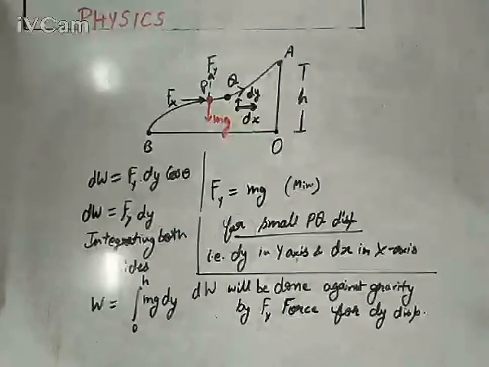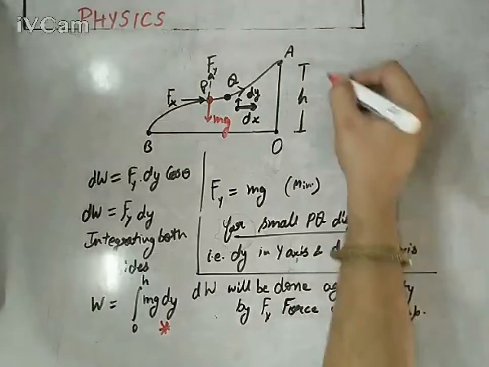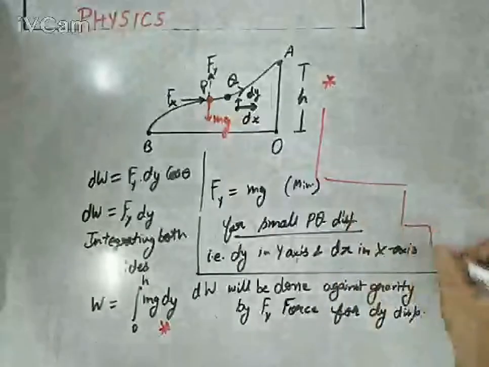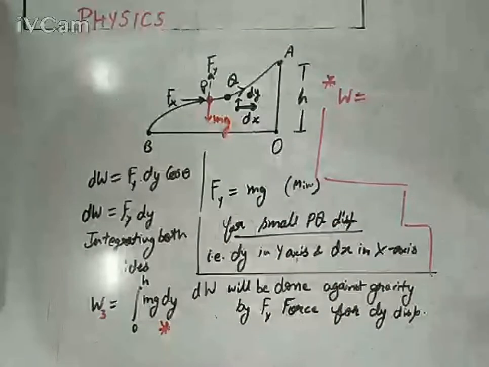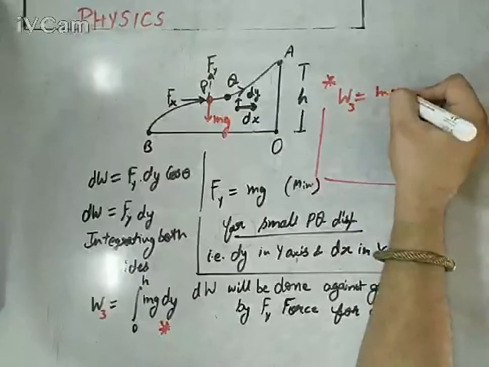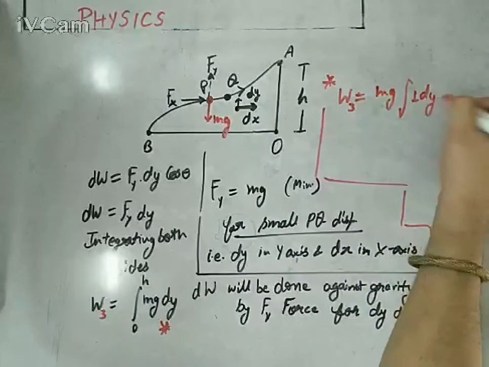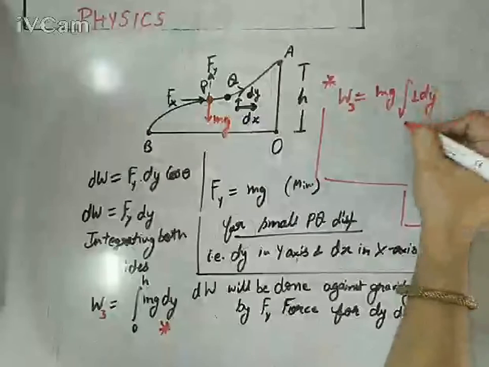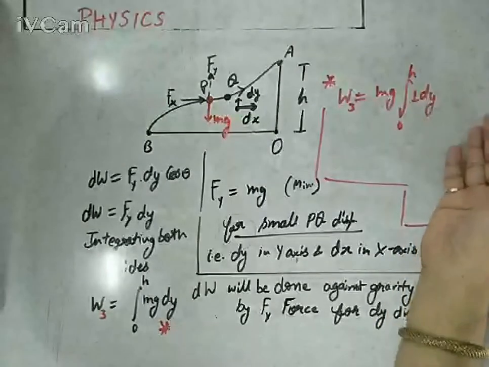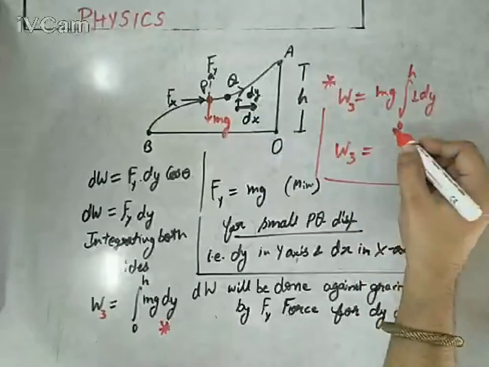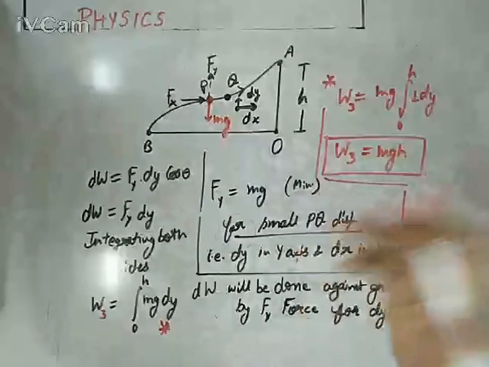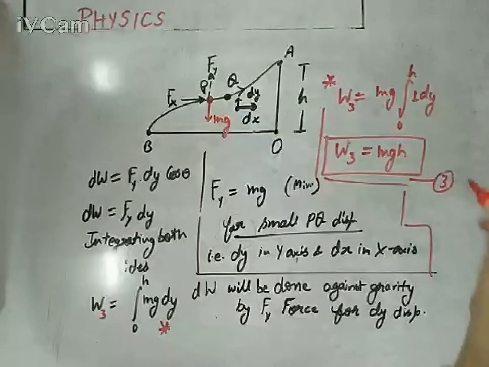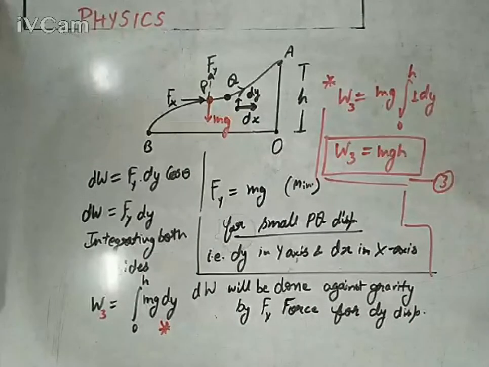So mg into dy with limit 0 to h. mg is a constant, so we can call it W3, for the third case. W3 is mg and the integration of 1 with respect to y from 0 to h. Definitely it would be h after placing the limit. So W3 is mgh again. Work done against gravity through a random path is again mgh for the third case.